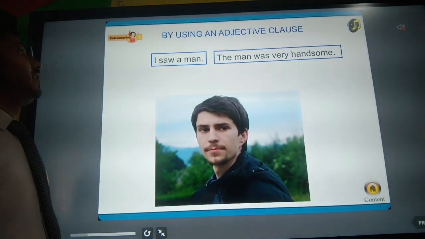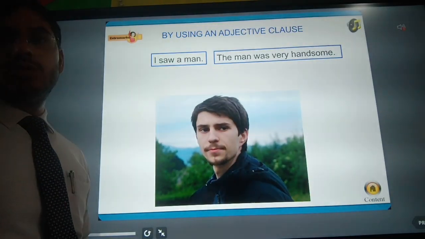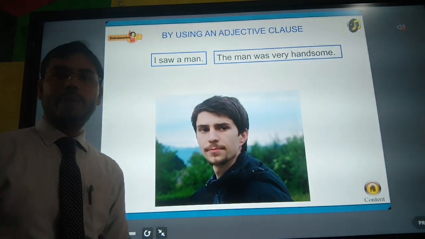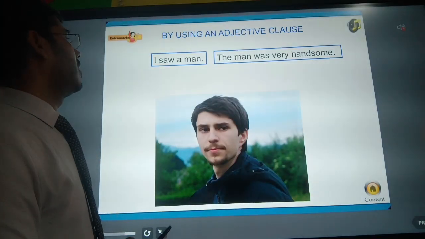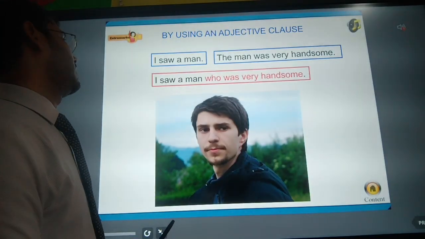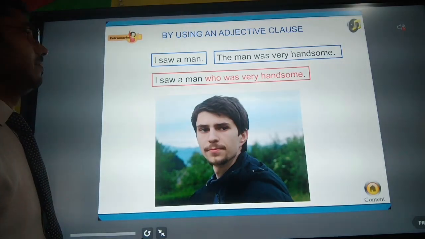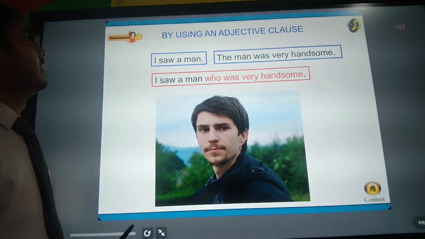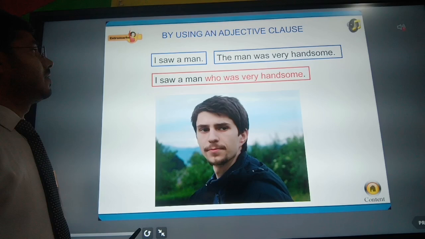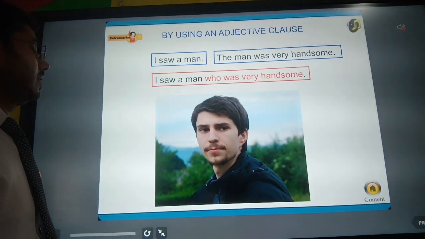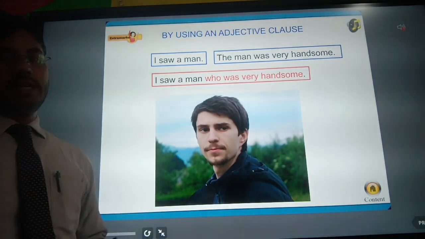By using an adjective clause, we can also have a complex sentence. I saw a man, the man was very handsome. I saw a man who was very handsome. So here we can say, by using the adjective clause, we can get the complex sentence.